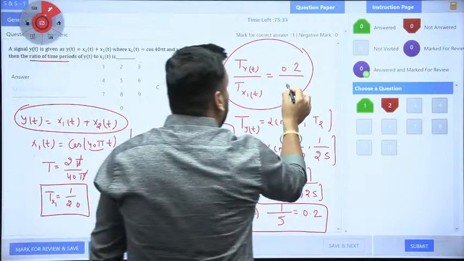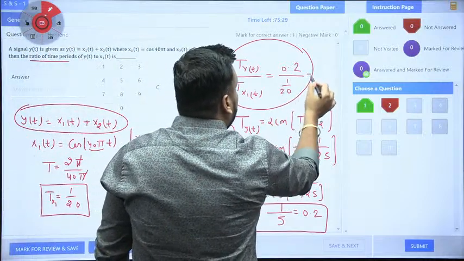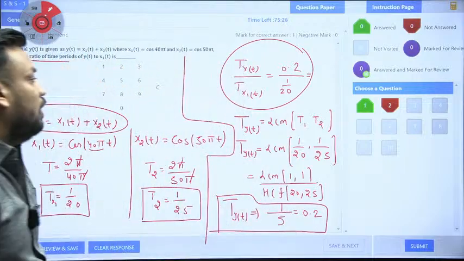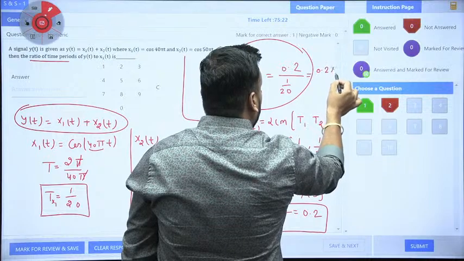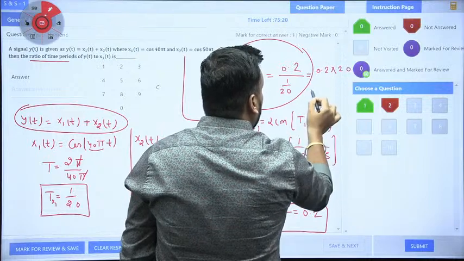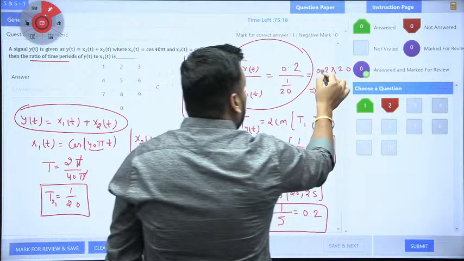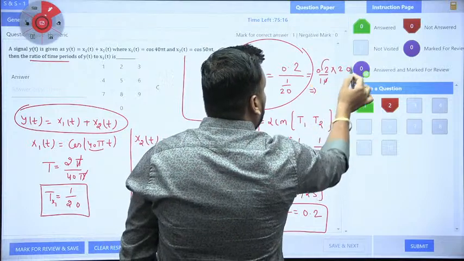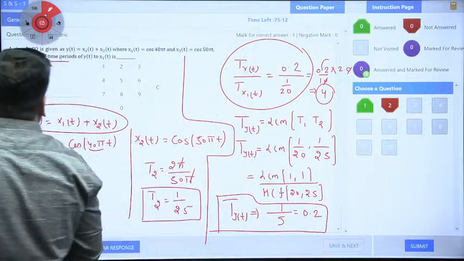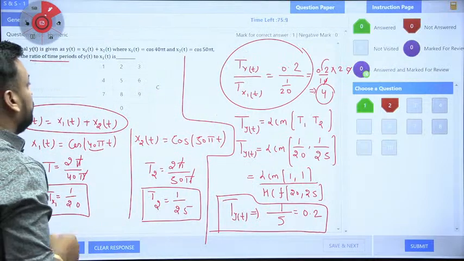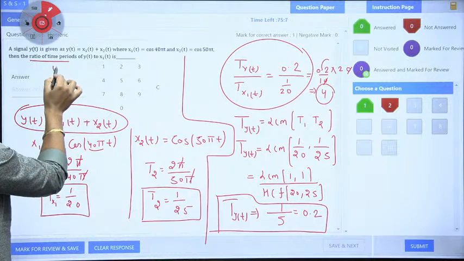So ultimately 0.2 multiplied by 20. I hope it is clear. So 10 cancels and 2 twos are 4. Final answer is 4 only. Final answer for this question is 4.